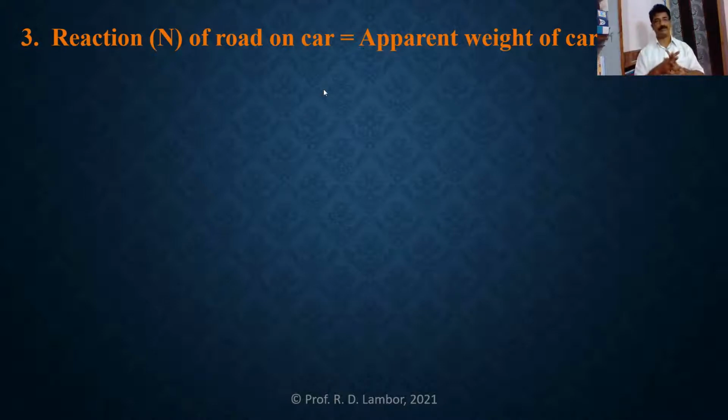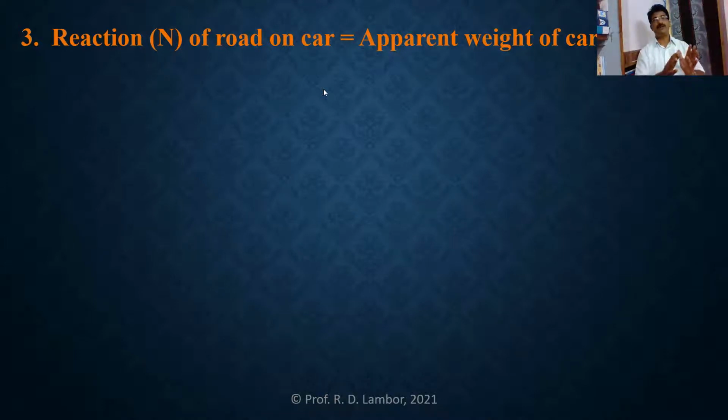But when a vehicle is moving along a convex bridge or a concave bridge, in that case the weight of the moving vehicle and the weight of the stationary vehicle are not the same, they are different.